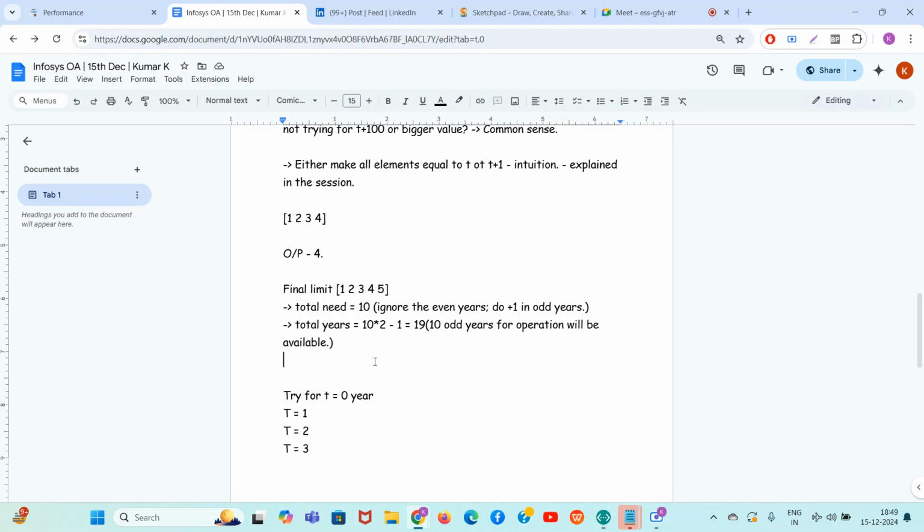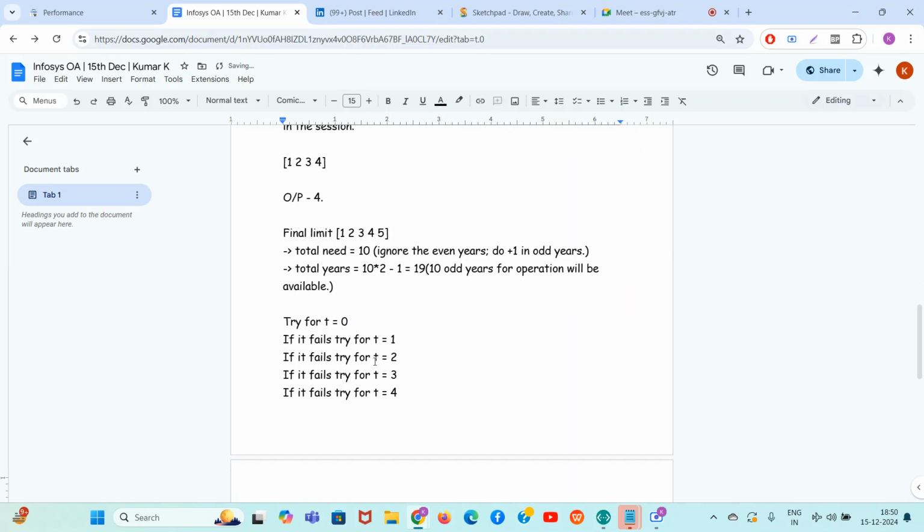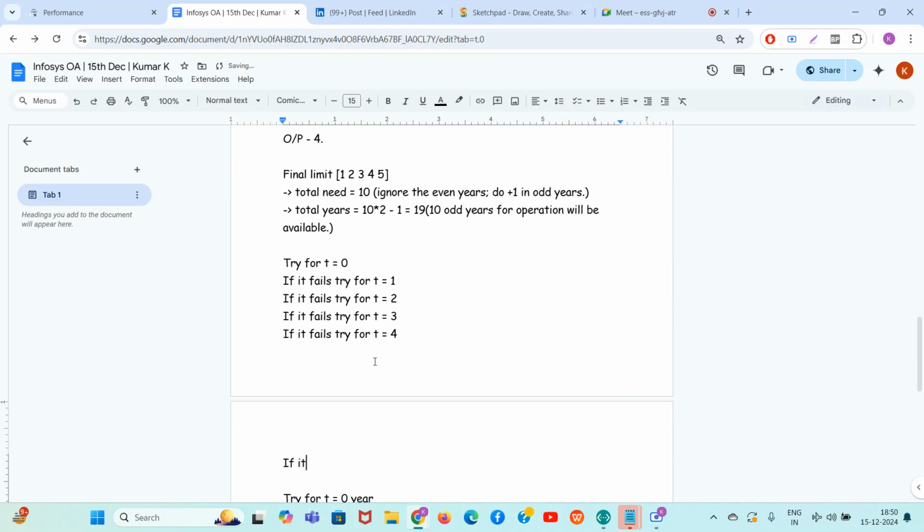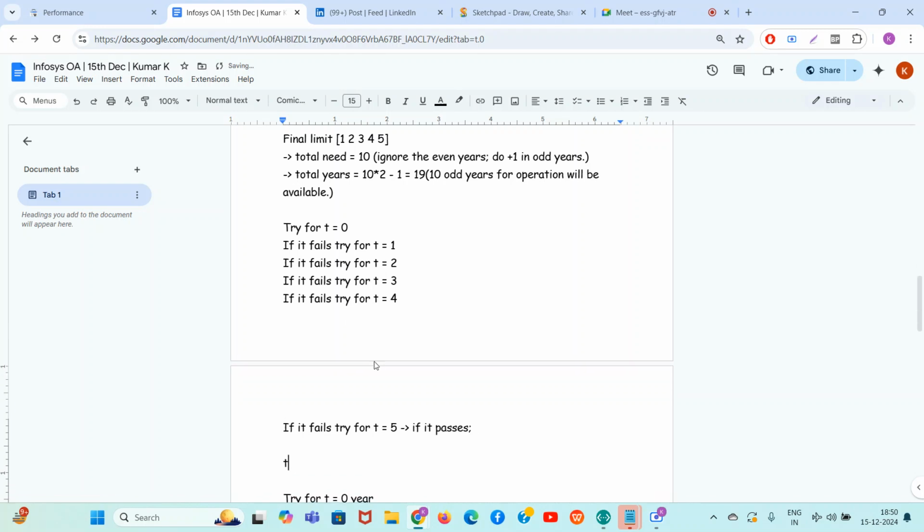Okay, so guys, what will you do? Try for t equal to 0. If it fails, try for t equal to 1. If it fails, try for t equal to 2. If it fails, try for t equal to 3. If it fails, try for t equal to 4. If it fails, try for t equal to 5. If it passes, t equal to 5 is the answer.